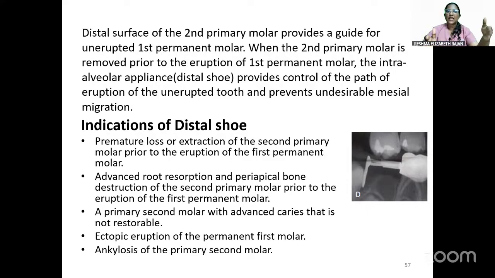In that case, we can give an intra-alveolar appliance or distal shoe, which provides control of the path of eruption of the unerupted tooth and prevents undesirable mesial migration. The indications are premature loss or extraction of the second primary molar prior to the eruption of first permanent molar, advanced root resorption and periapical bone destruction of the second primary molar, a primary second molar with advanced caries that is not restorable, ectopic eruption of the permanent first molar, ankylosis of the primary second molar. So these are all the indications of distal shoe.